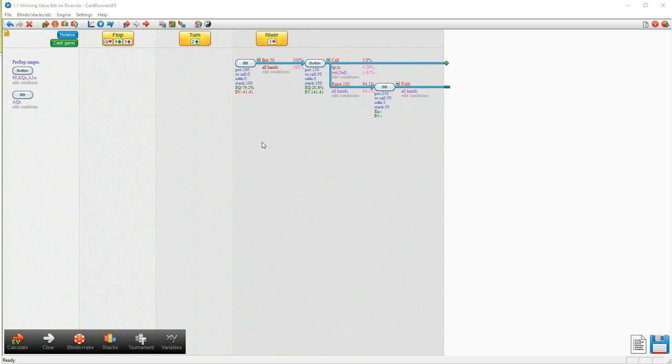In fact, this is extremely losing for us because we often don't get to realize the equity and we end up folding against a raise from our opponent. Once again, it's not meant to be a realistic example. It's just important here that you understand that having 50% equity against your opponent's calling range is not the only criteria.